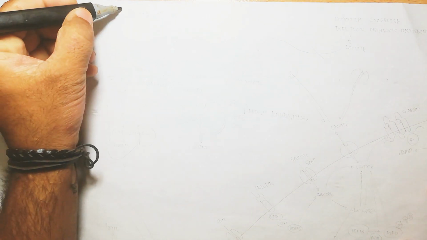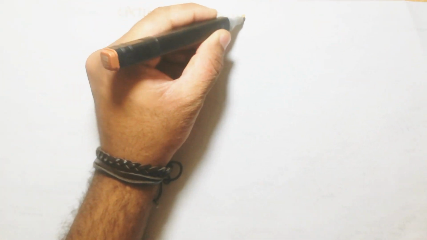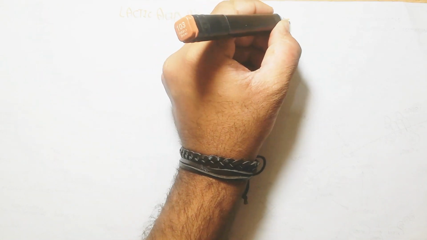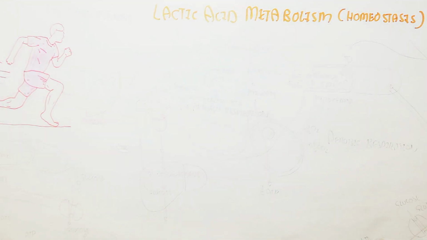Hello, Assalamu alaikum. In this video, we will understand lactic acid metabolism. We will also learn about homeostasis, and what lactic acid production is, how it's produced, and all these things. Homeostasis means the maintenance of the internal body despite the fluctuation of the external environment.